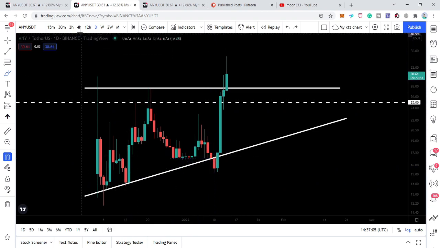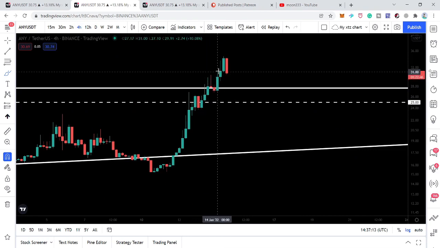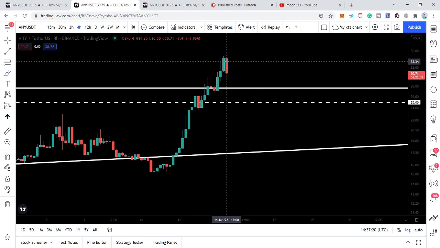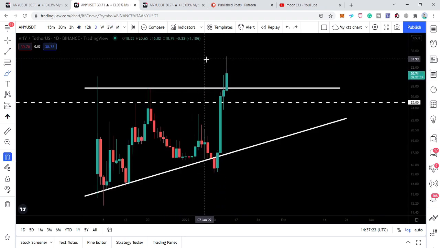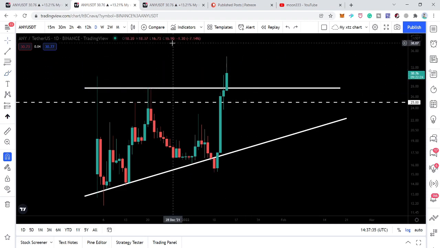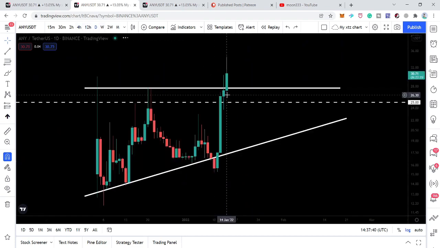And on the 4-hourly time frame chart, we can see that the breakout is confirmed. We had a breakout, we tested the previous resistance as a support, we moved up, and we even had a closing above the highest price of the candlestick which broke out this resistance. Now the price line is again having some correction. It is possible that on the daily time frame we will move down and retest the previous resistance of this triangle as a support, that is approximately at $27.5, and then we will have a reversal move like we had on the 4-hourly time frame. The same move can be repeated on the daily time frame.